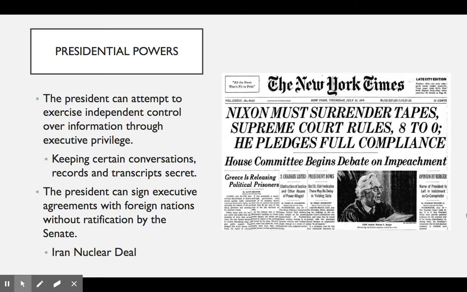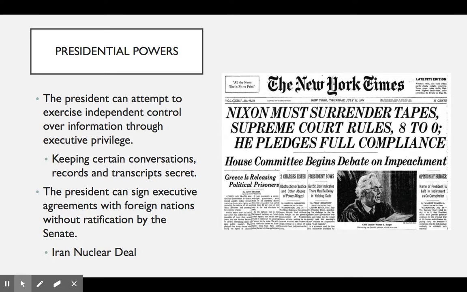The president can attempt to exercise independent control over information through executive privilege. An executive privilege is keeping certain conversations, records, and transcripts a secret. So Richard Nixon tried to exercise executive privilege during that Watergate scandal. So he refused to turn over the tapes and any kind of information that he had, and he said that it was executive privilege, that as president, he had that power to keep certain conversations, certain records a secret.